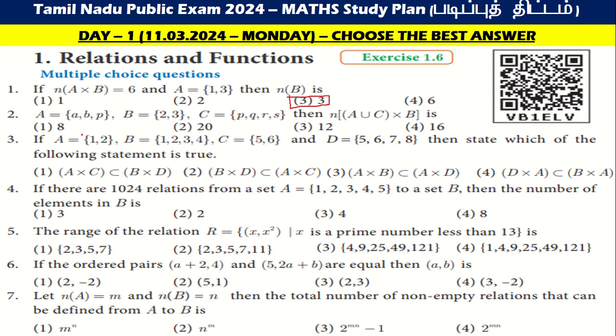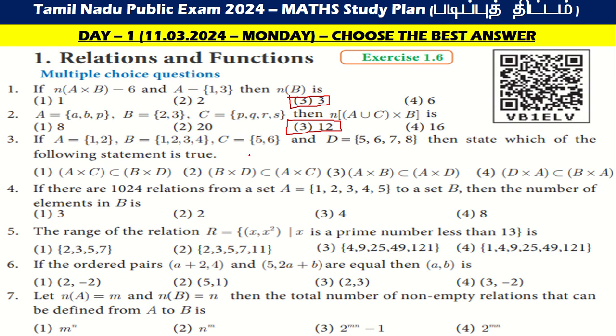Next one, A is equal to {a, b, p}, B is equal to {2, 3}, C is equal to {p, q, r, s}. Then n of (A union B) union C into B is, second one, 12 is the correct answer.